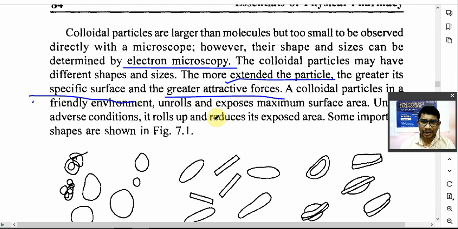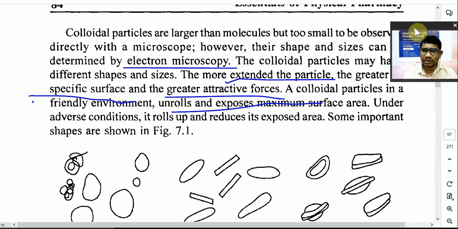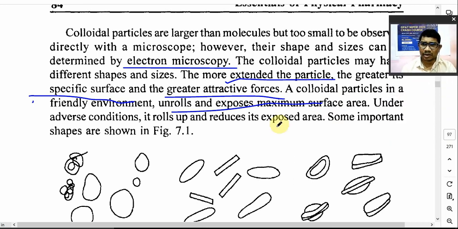Greater will be the extended particle, greater will be the surface area offered, or greater will be the attractive force. A colloidal particle in a suitable environment unrolls and exposes the maximum surface area, while a colloidal particle at an adverse condition, at a non-favorable condition, will roll up and reduce the exposed surface area.